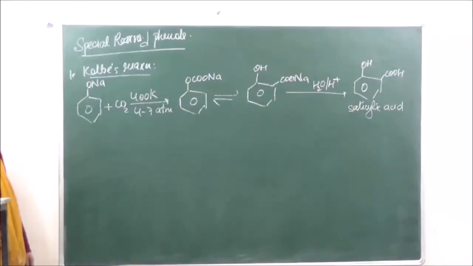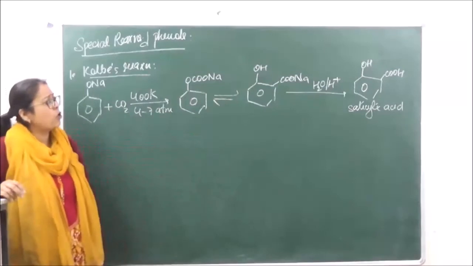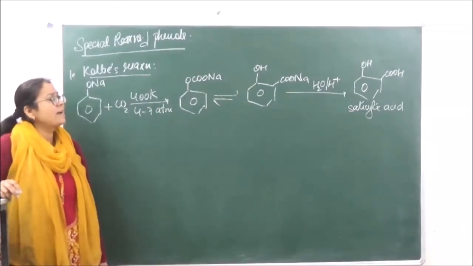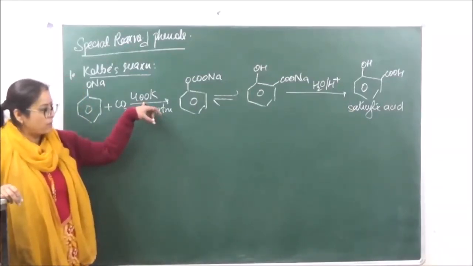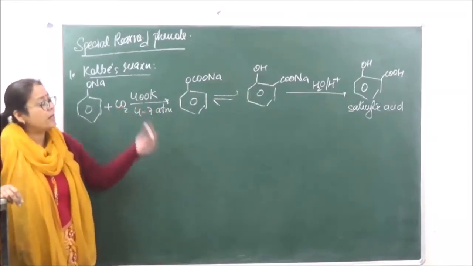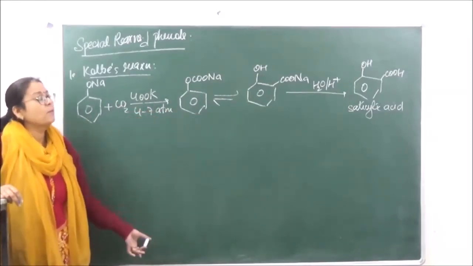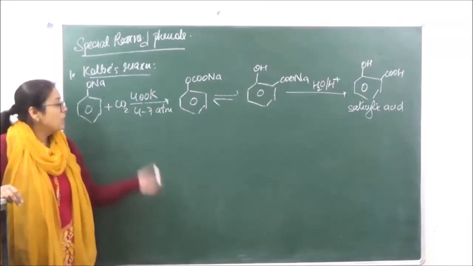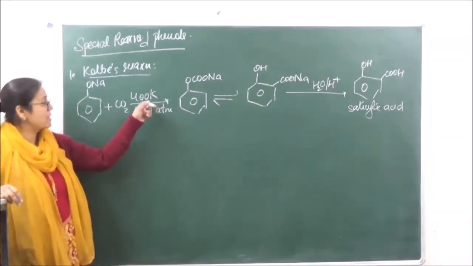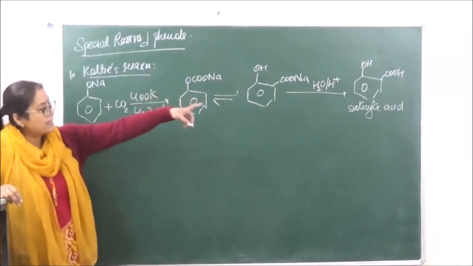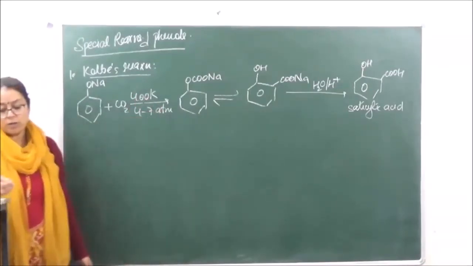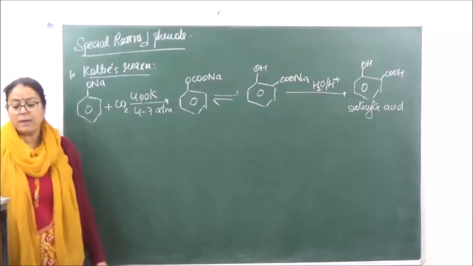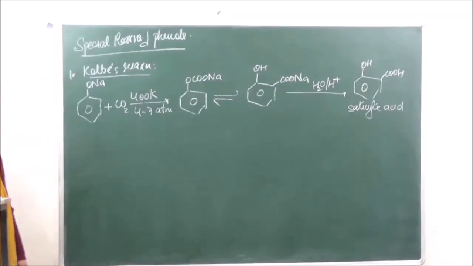Now it is seen that this ortho product is formed, and within it a slight amount of para product is also formed. Now we are taking the temperature as 400 Kelvin over here. If the temperature goes above 410 Kelvin, then we will get predominantly the para product. So if in your choices the temperature is written as 400, you are going to get the ortho product. But if the temperature is above 410 Kelvin, then the main product is going to be the para product.